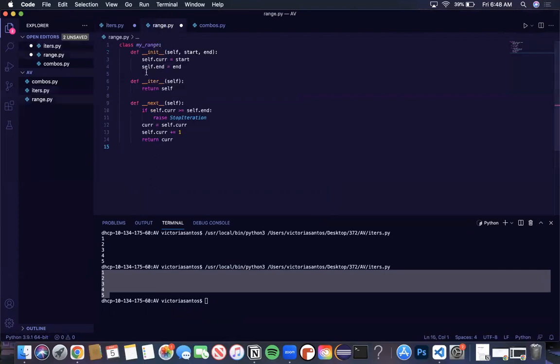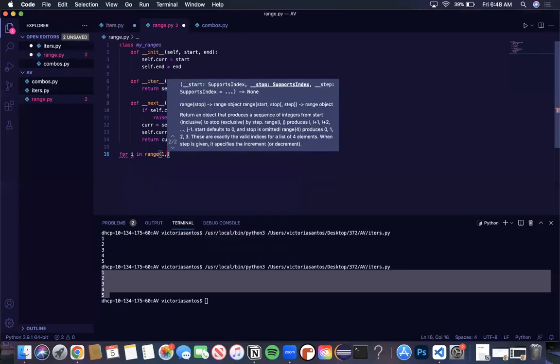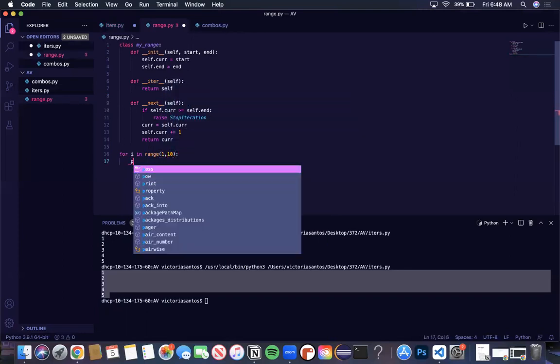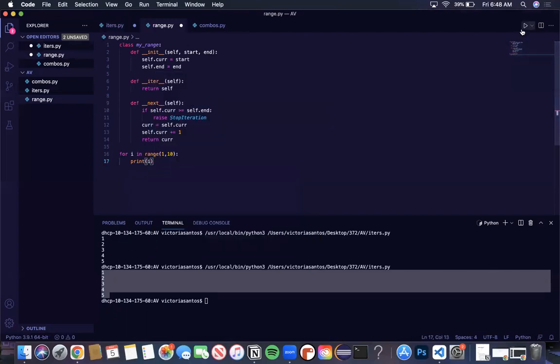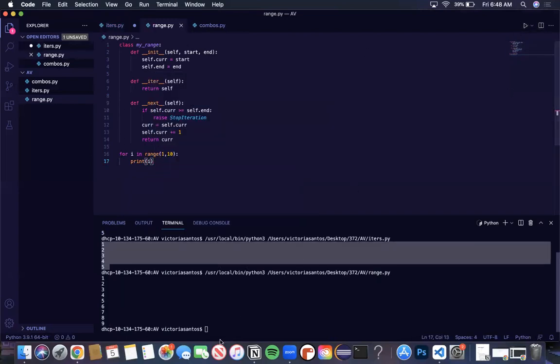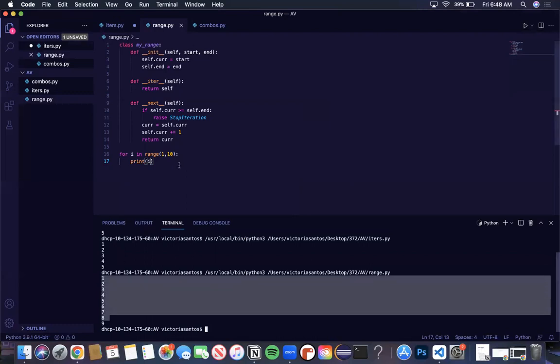And if we want to look at this example, if we wanted to simulate range, which we might use for this, we want to print the numbers from the range 1 to 10. That's how it would work.